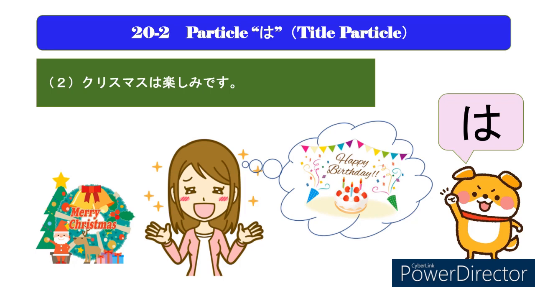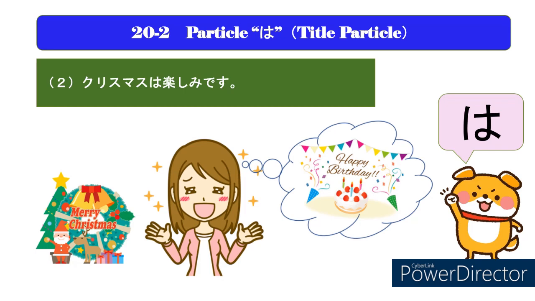When talking about looking forward to a particular event, Christmas, if you say in Japanese, クリスマスが楽しみです。 in this case, the relationship that the subject, Christmas, equals looking forward to is clear. However, if you say in Japanese, クリスマスは楽しみです。 the meaning is clearly different.